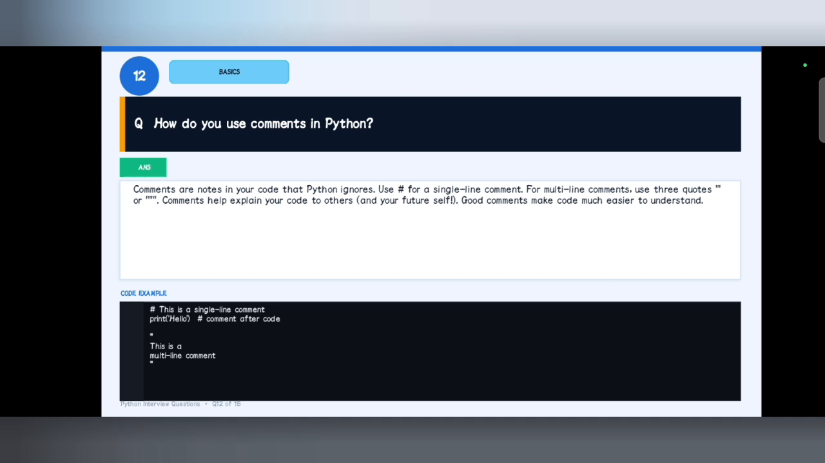How do we use comments in Python? For a single line comment we use hash. For multi-line comments we can use triple quotes. Triple quotes are used only for multi-line comments.